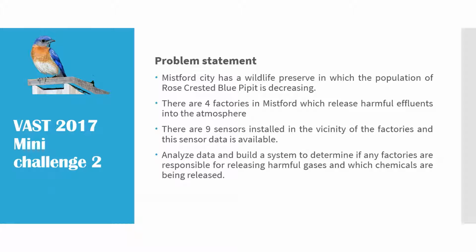The problem statement revolves around a hypothetical city called Mistford, which has a wildlife preserve in which the population of rose-crested blue pipit, a local bird, is decreasing. There are 4 factories in Mistford which release harmful effluents into the atmosphere. The state government has installed 9 sensors in the vicinity of the factories, and this data is made available to the participants. We have to analyze the data and build a system to determine if any factories are responsible for releasing harmful gases and which are the chemicals which are being released.